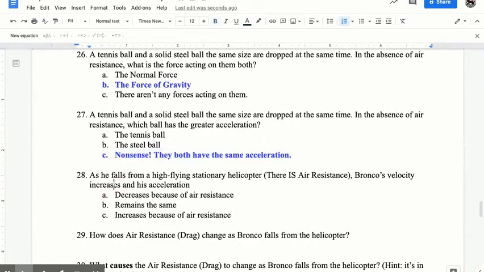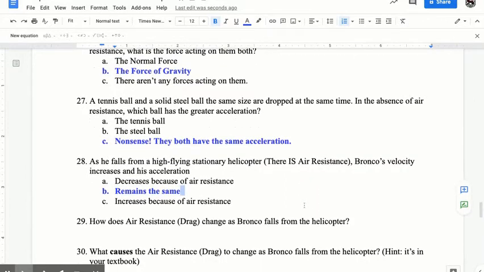As Bronco falls from a high-flying stationary helicopter, and there is air resistance, his velocity increases, and his acceleration? His acceleration is going to remain the same because, again, acceleration does not depend on anything else except the planet that you're on. And the planet has not changed, so acceleration remains the same.